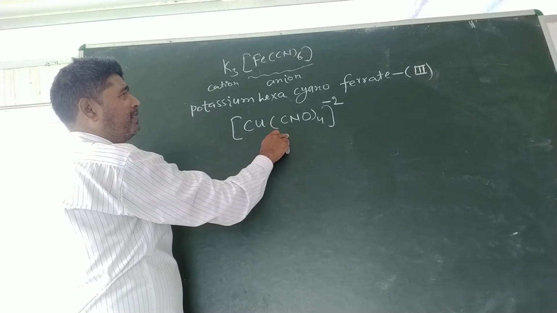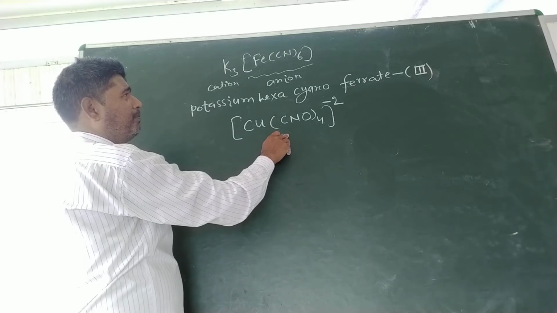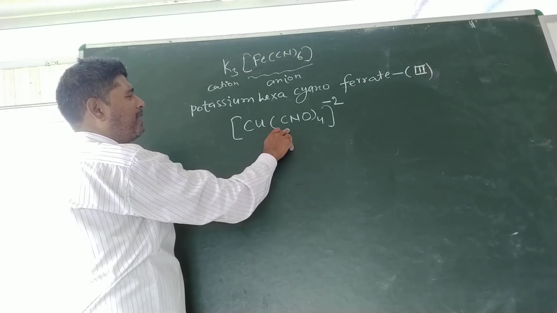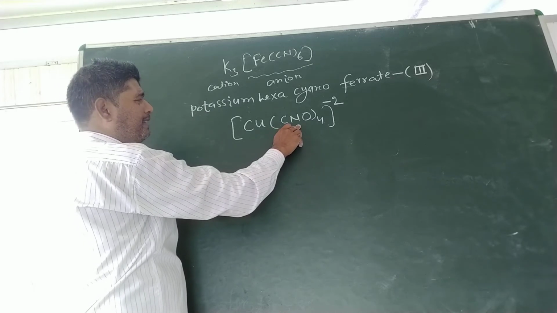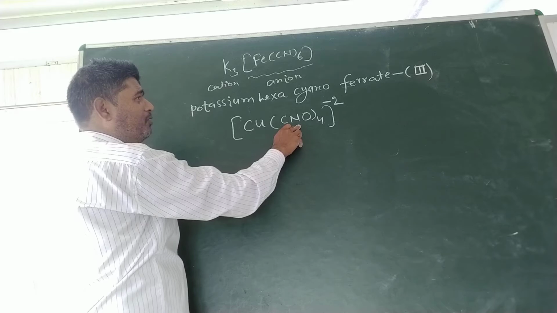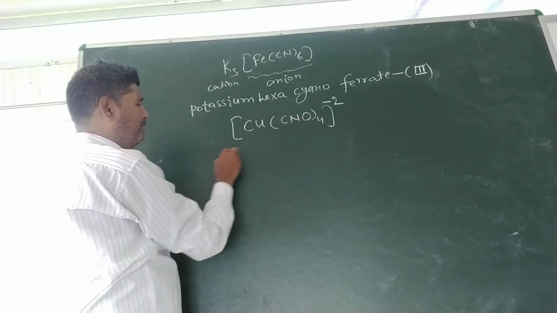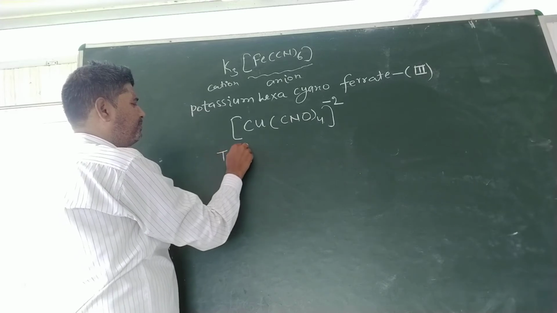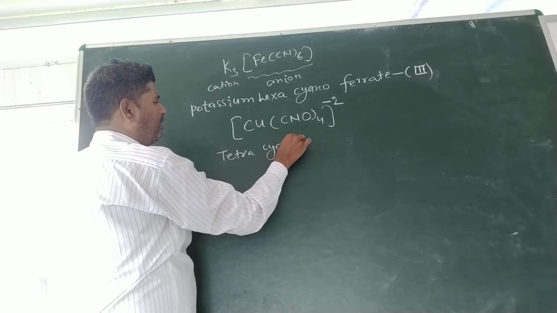So we will replace the E from the end of the spelling of cyanate by O. Thus we will find cyanato. It is also a monodentate ligand, hence as a numeral we will use tetra for 4. Tetra cyanato.